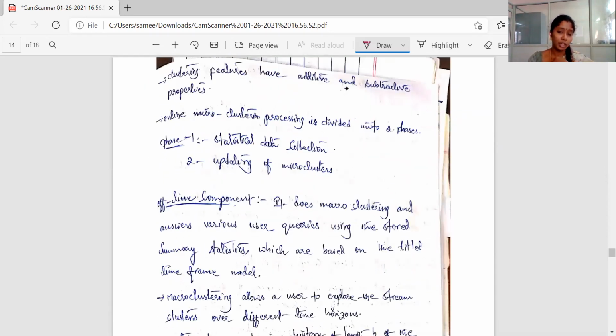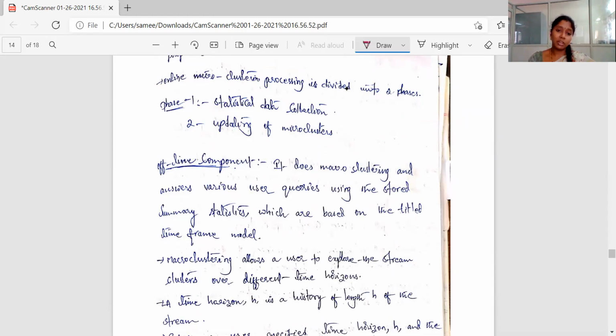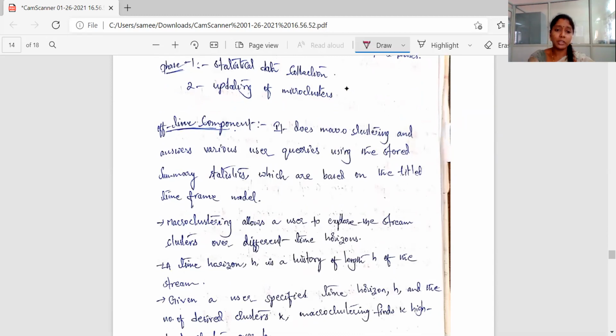And coming to the offline component, here it does macro clustering. So previously in the online component we were dealing with micro clustering, and here we are dealing with macro clustering. So the offline component does macro clustering and answers various user queries using the stored summary statistics, which are based on the tilted time frame model. So here everything is based on the tilted time frame model. Here macro clustering allows a user to explore the stream clusters over different time horizons.